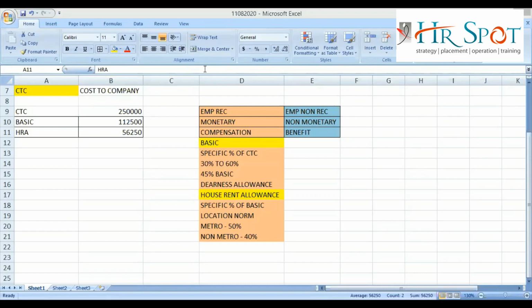Now, can you be staying in Bangalore but getting 40% as HRA? People will not be that excited to work with that company, simple as that, because they are not giving as per standard practices. Many companies are going on without any structured things.